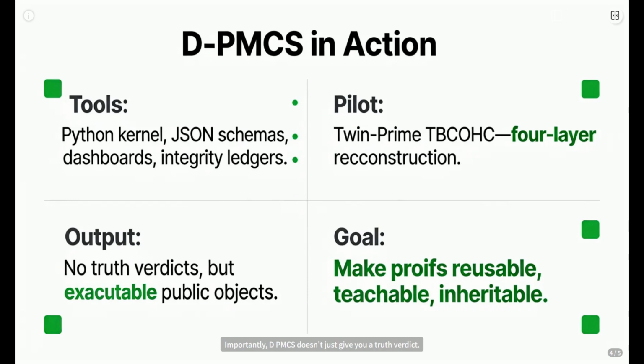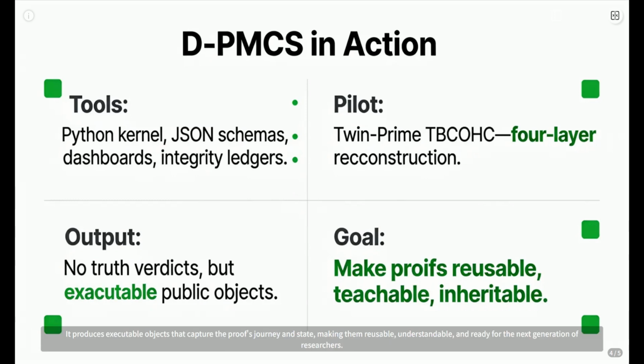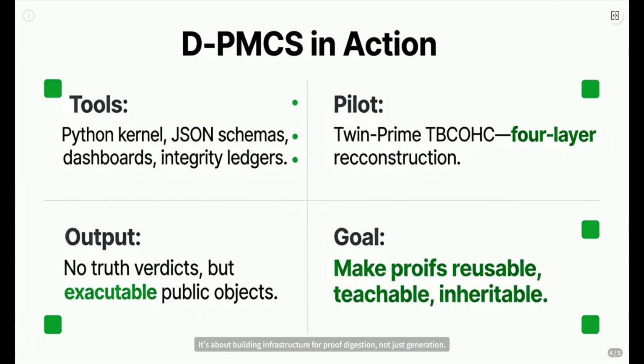Importantly, DPMCS doesn't just give you a truth verdict. It produces executable objects that capture the proof's journey and state, making them reusable, understandable, and ready for the next generation of researchers. It's about building infrastructure for proof digestion, not just generation.